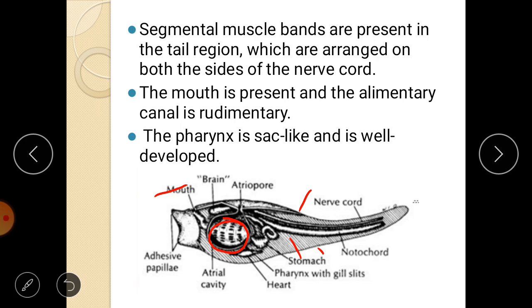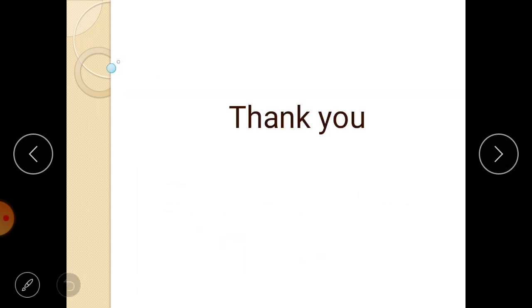They take the water and utilize the oxygen present in the water, and that water is released out through the atriopore. You can see here, this is the mouth. Through the mouth the water enters and reaches the pharynx, which has gill slits, through which the oxygen is separated from other unneeded components. They take the oxygen and release the water through the atriopore. So this is how the process of respiration, or pharynx function, takes place in the Ascidian tadpole.